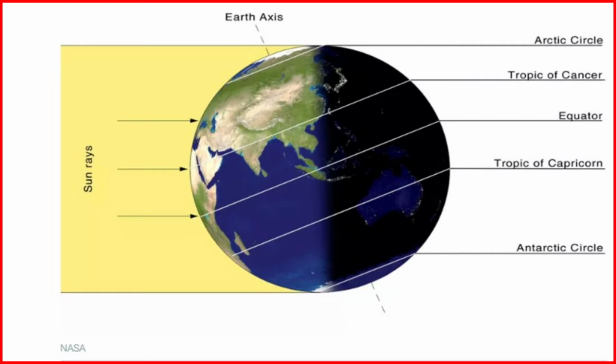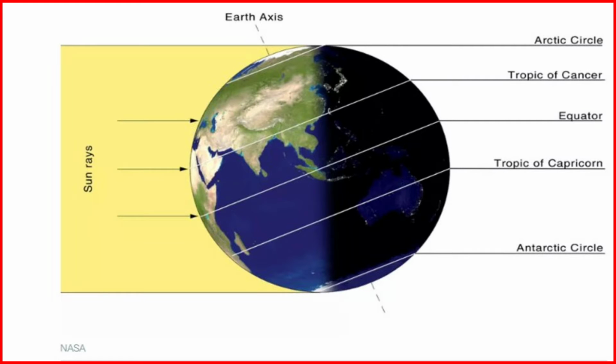Now let us see one by one the different imaginary lines. So in the center, see this one? This is called the equator. This imaginary line is called the equator. Now, there is one more imaginary line in the northern hemisphere, above the equator. That is known as the Tropic of Cancer. Then there is one more imaginary line below the equator and it is called the Tropic of Capricorn.